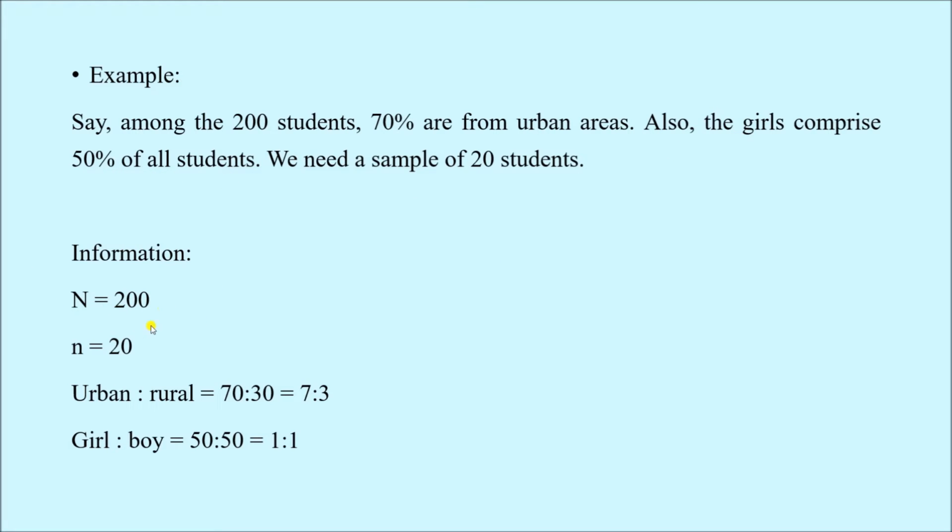So the population size is 200, capital N, small n is the sample size, that is 20. Urban and rural ratio. So 70% is from urban, that means 30% of the students are from rural area. So 70 is to 30, or you can say 7 is to 3. This ratio, or as I mentioned earlier, the proportion based on residence. So urban is to rural is 7 is to 3. Also the girls comprise 50% of all students. So girls and boys are equal in number. So 1 is to 1 ratio.